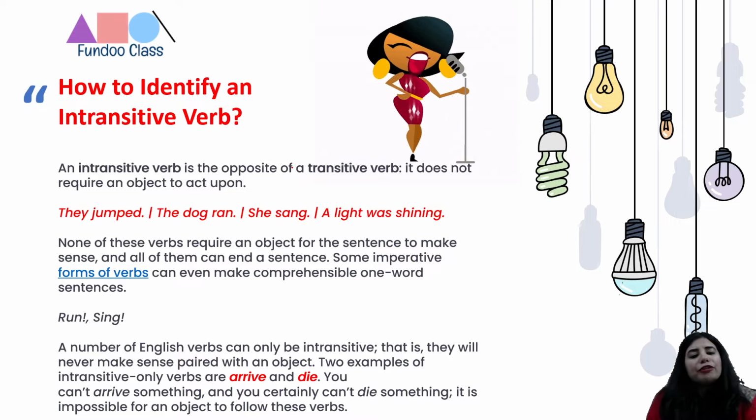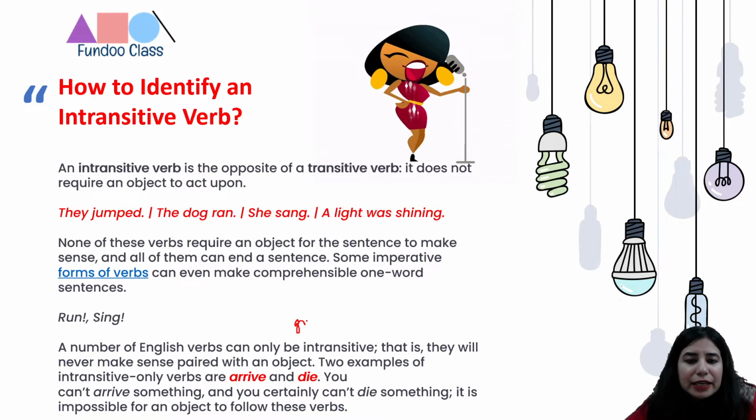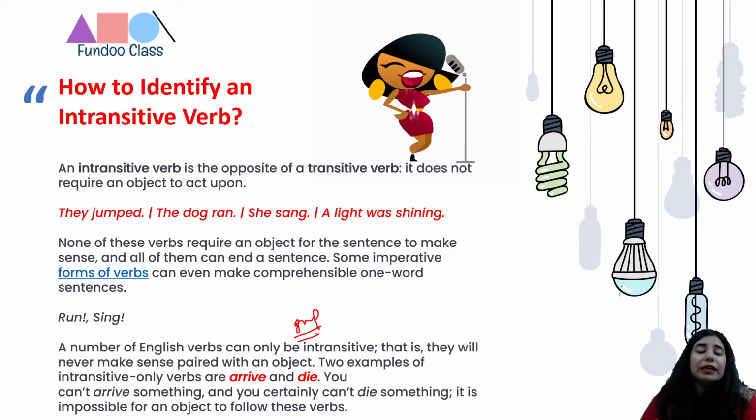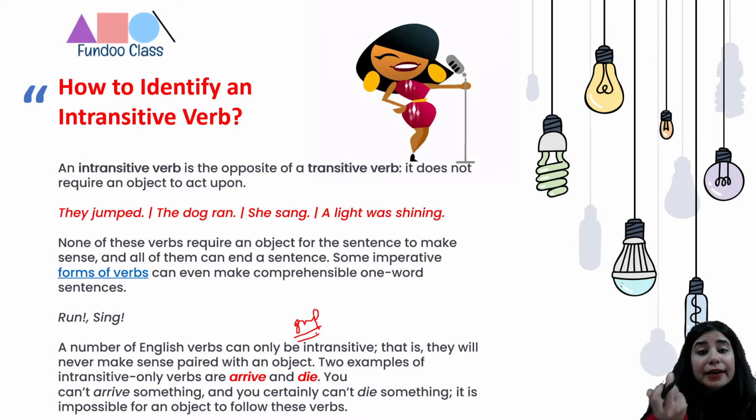So a number of English verbs can only be intransitive. That means they would never require an object, right? So these are two examples: arrive and die. You can't arrive something, and you certainly can't die something. So it's impossible for an object to follow these verbs. Please note down, it's very, very important, that arrive and die are marked in detail. These two verbs are intransitive and never any object would fit in, right? You can't arrive something, and similarly, you can't die something.